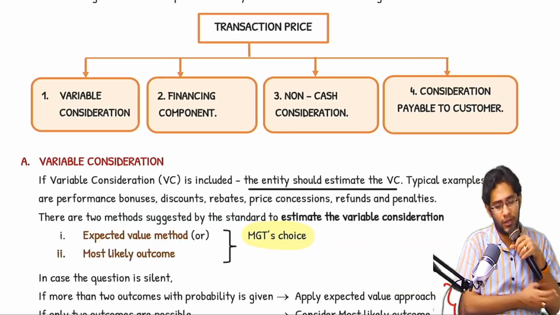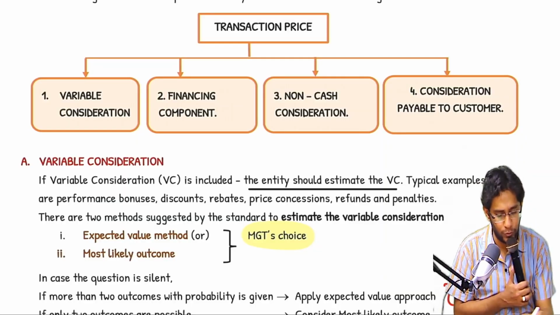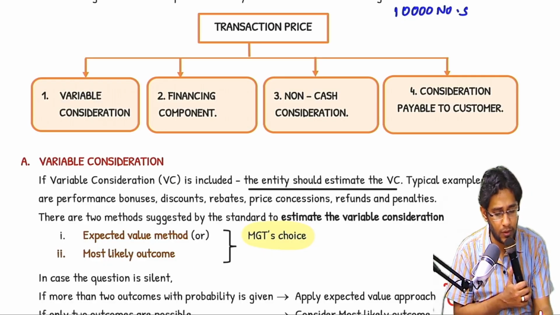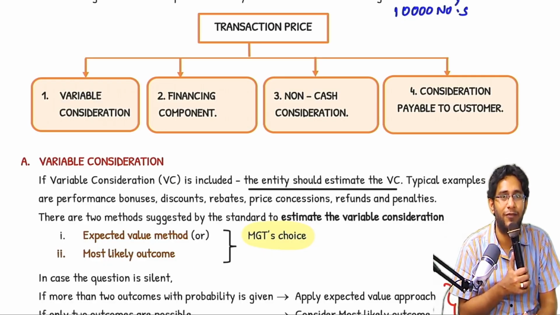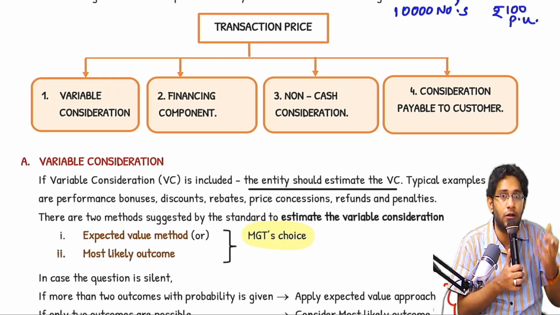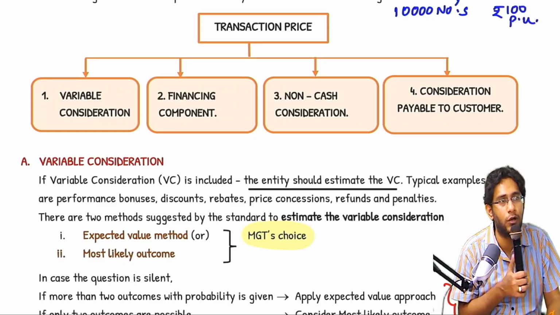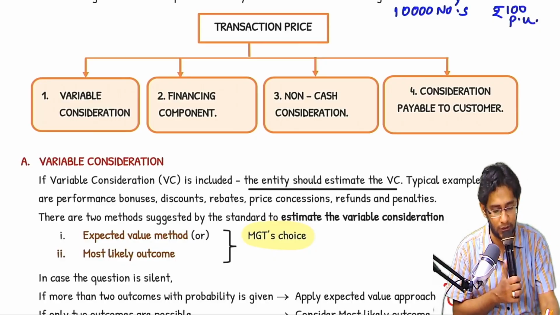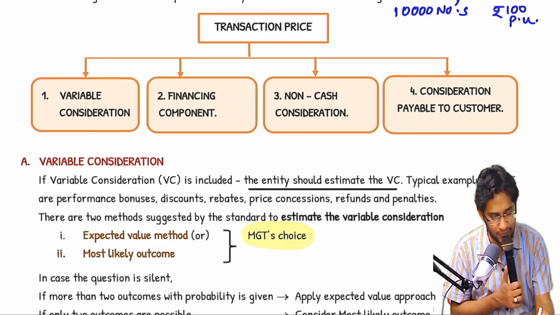I told the customer that when the customer came to buy goods, he directly put an order for 10,000 units. I told the customer, sir, we are very happy to have a customer like you. The price is 100 per unit. Customer told, I am buying 10,000 units, still price is 100 only, can't you give me a discount? Then I told the customer that, no sir, our scheme is like this.